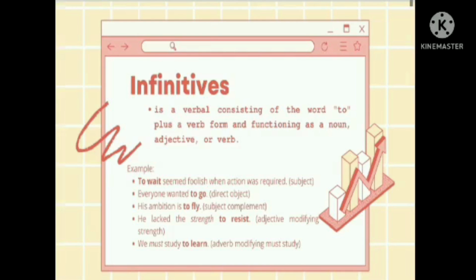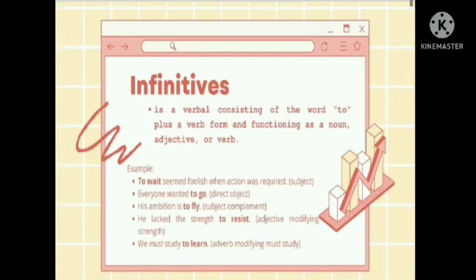An infinitive functions as a noun, as an adjective, or as an adverb in a sentence, which is a little different from, or additional to, the functions of the gerunds we were talking about. Although an infinitive is easy to locate because of the to plus verb form, deciding what function it has in a sentence can sometimes be a little confusing.